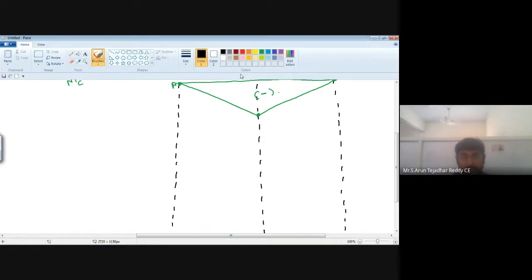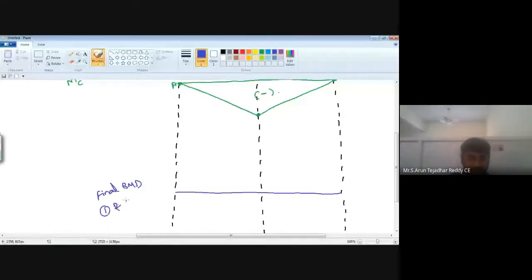Choose another color, blue color. So, the final bending moment diagram, or else the net bending moment diagram, means the combination of the first and second bending moment diagrams. Here the first bending moment diagram is this one.